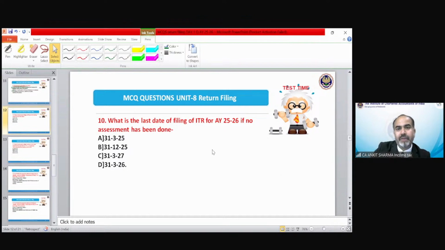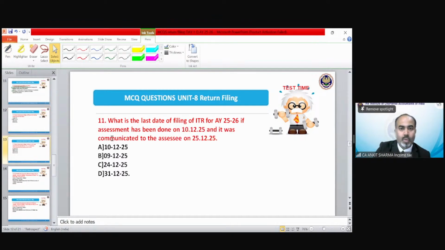what is the last date of filing of ITR for 25-26 if no assessment has been done? Very simple question. भाई अपडेट रिटर्न थोड़ा ना पूछ रहा हूँ नितिन. Why are you giving the answer for updated return? वो भी 31st March 28 होता है. Why are you saying C? The correct answer would be B. It's very simple. B. Okay.